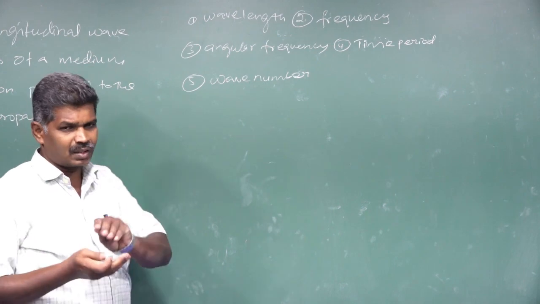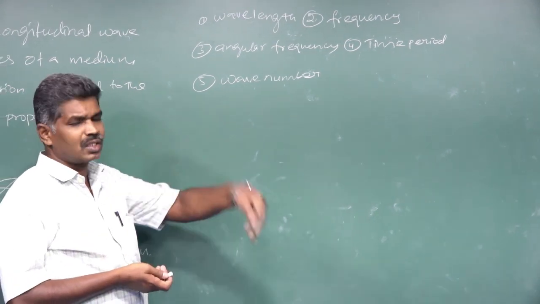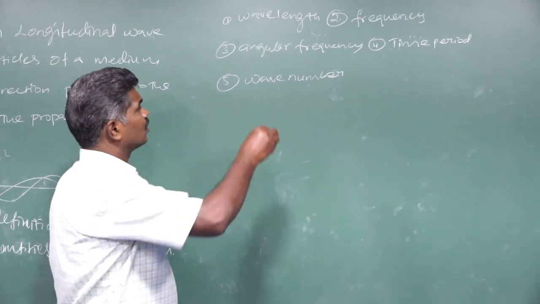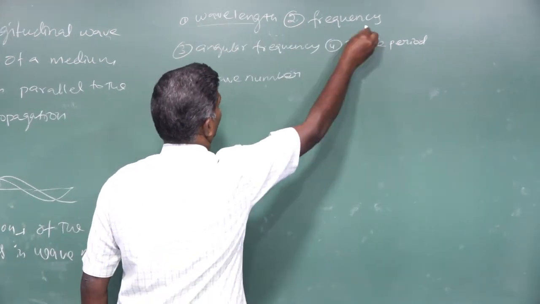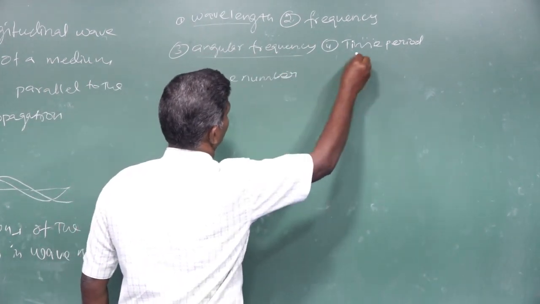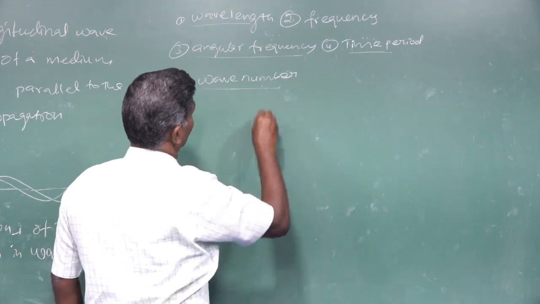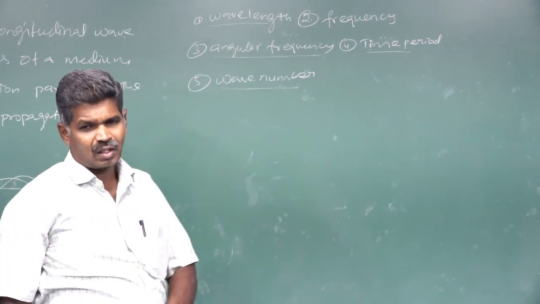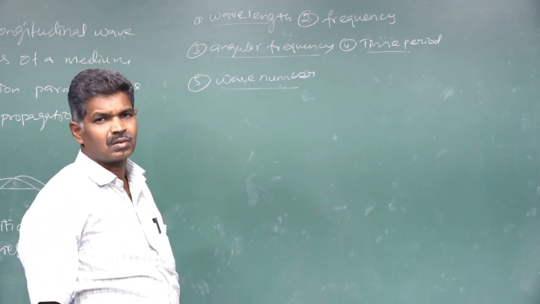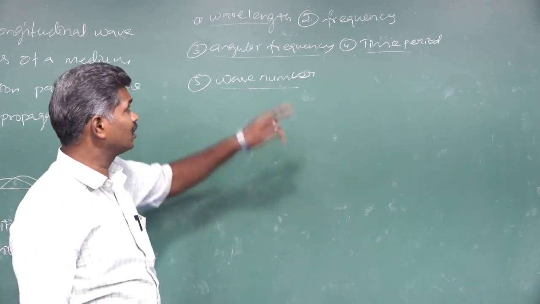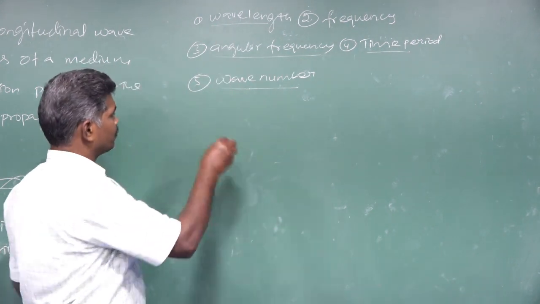These are some of the physical quantities we are going to see in our waves: wavelength, frequency, angular frequency, time period, wave number. Each physical quantity has its own symbol, and that also we are going to see. First we will see wavelength.